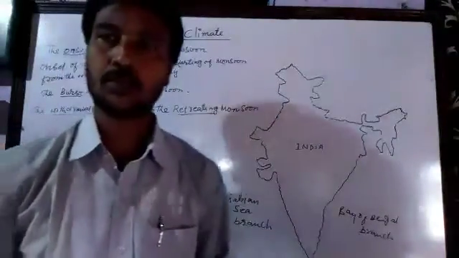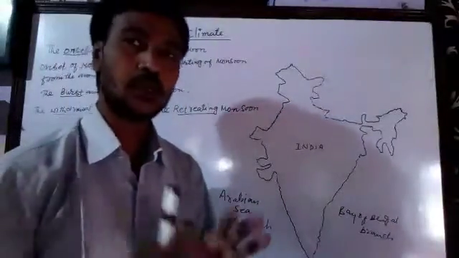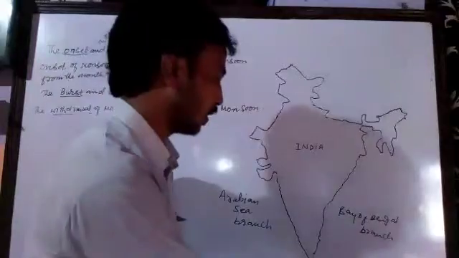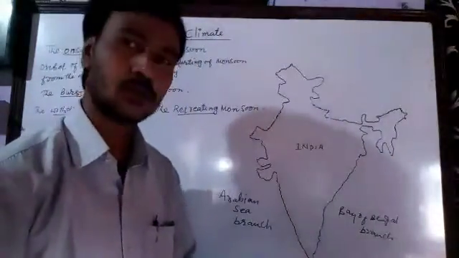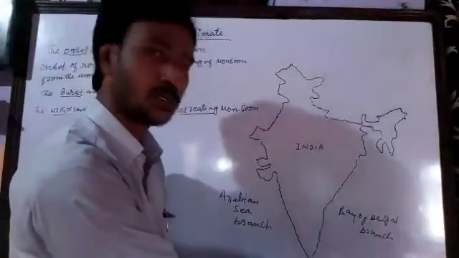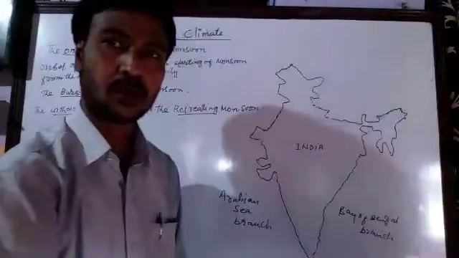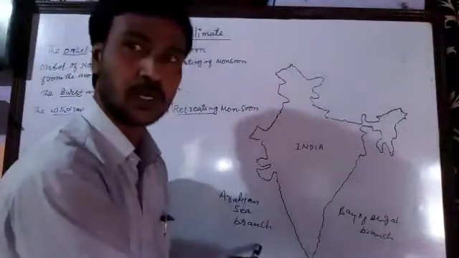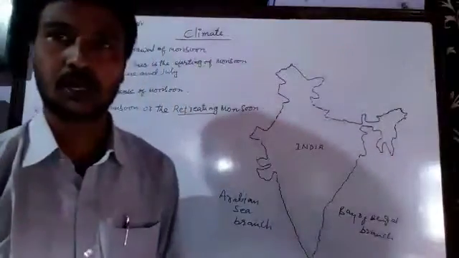So these moisture-laden monsoon winds originate from the Indian Ocean, and when they reach the southern point of India, they divide into two branches, the Arabian Sea branch and the Bay of Bengal branch.